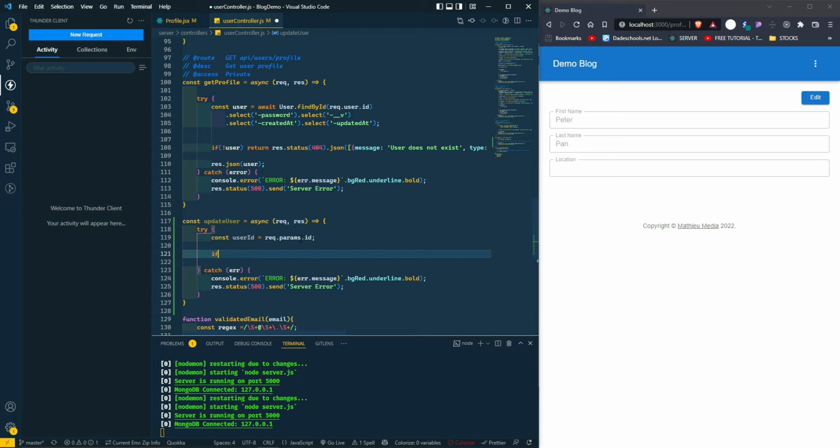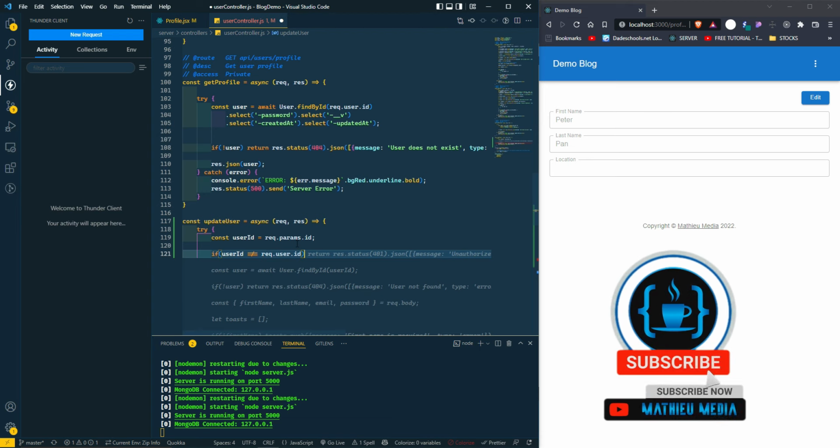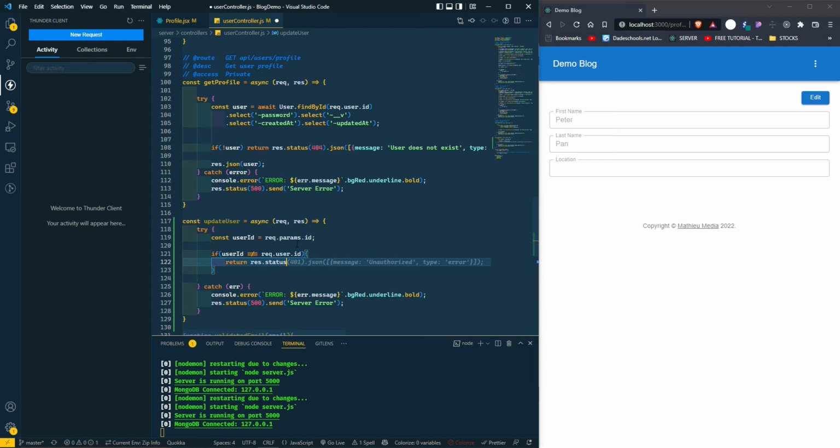Let's say if, because we need to make sure that the user has the right authorization. They have to be updating their own profile. So we're gonna say if userId is not equal to req.user.id, we're gonna return res.status, it's gonna be a 401, and we're gonna return unauthorized action.